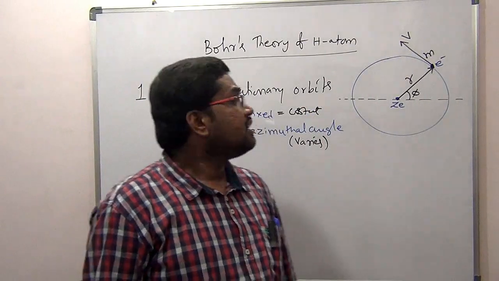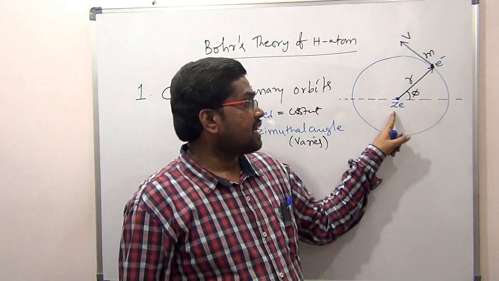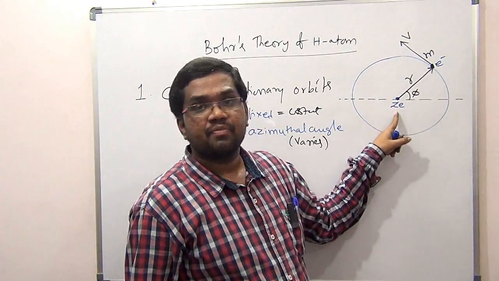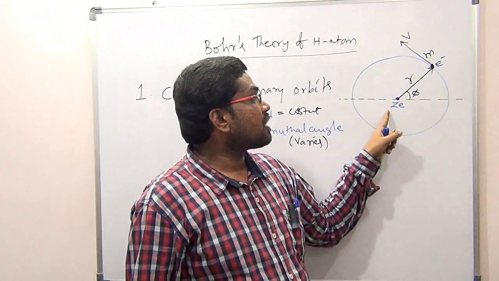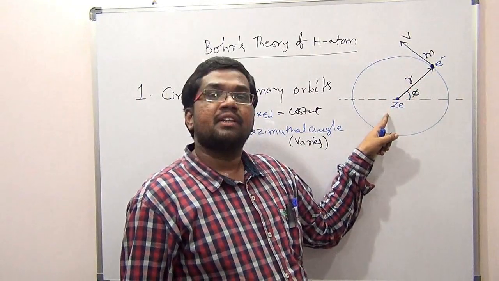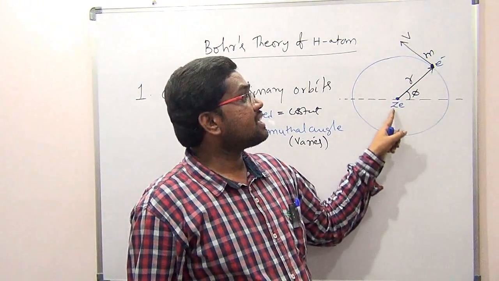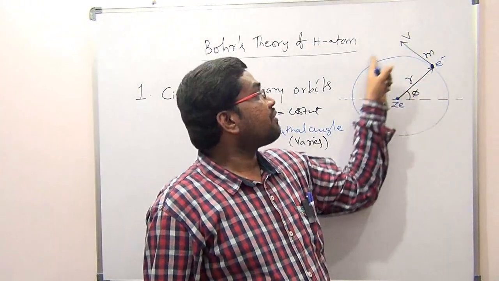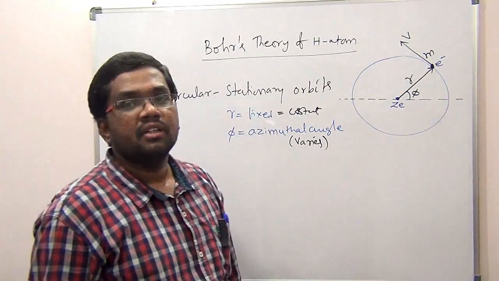Circular orbits mean the nucleus will be at the center. Assume it is heavy. Suppose in the case of a hydrogen atom, here it will be the proton and here it will be the electron. We know that the proton is heavier, so we can think of it as being at rest. Assuming the proton is at rest at the center, the electron is revolving in this circular orbit. These are called the stationary orbits according to Bohr.